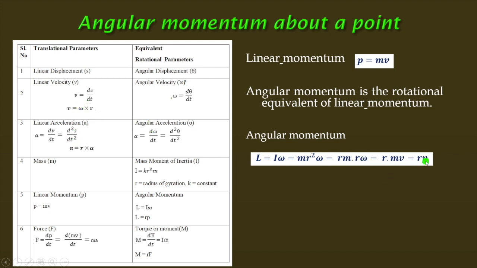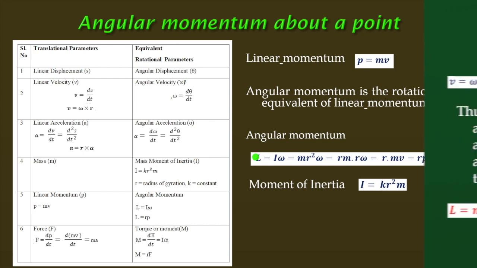So finally r into p. So the relation between angular momentum and linear momentum is r times linear momentum equals the angular momentum. And the moment of inertia that I told you, I equals k r square m.